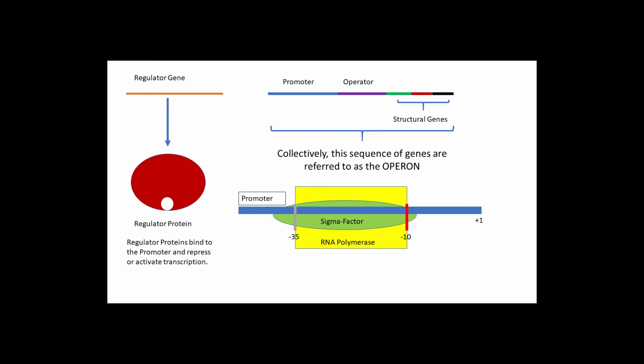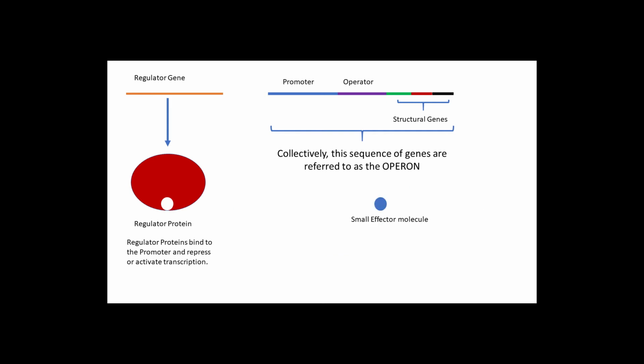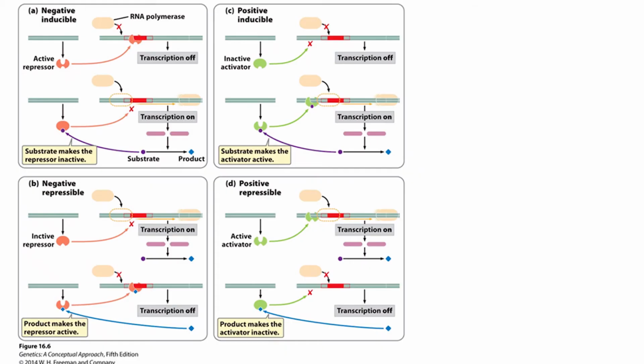These proteins can be active at all times or inactive at all times until influenced by a small effector molecule. These multiple combinations of active and inactive repressor and activator proteins give rise to the beauty of art, the four modes of transcriptional regulation. The four modes are negative inducible, positive inducible, negative repressible, and positive repressible. Today we shall take a closer look at positive repressible.